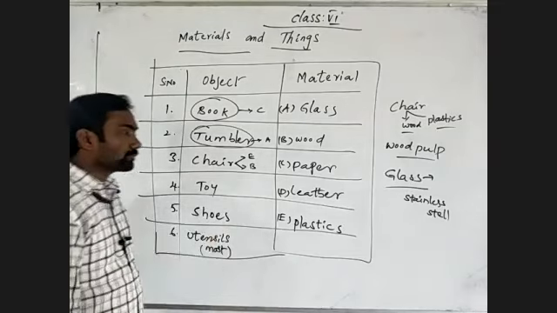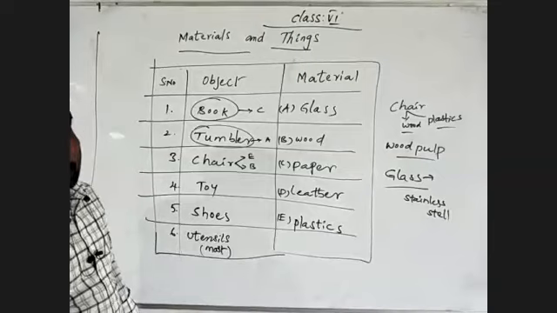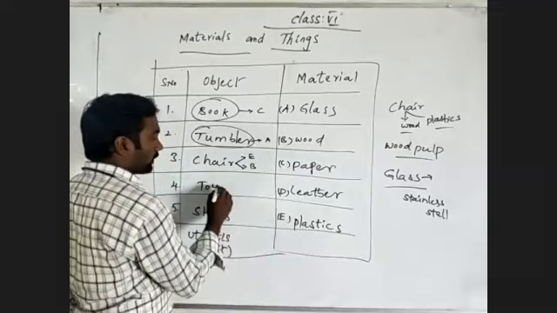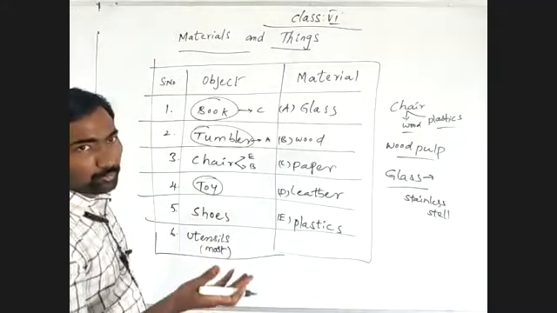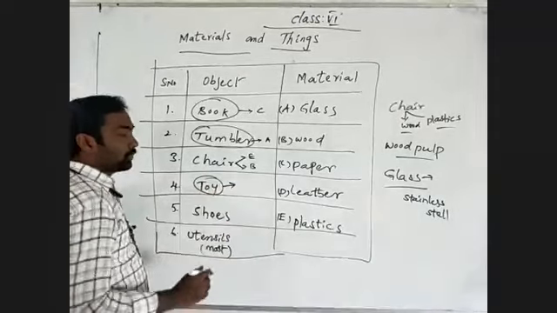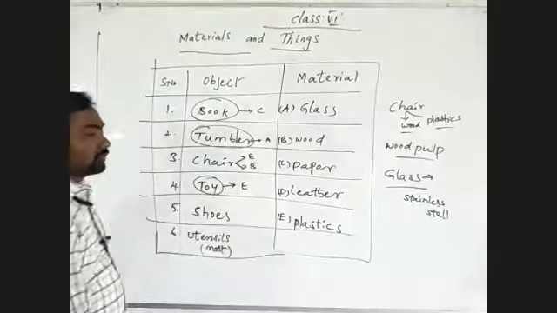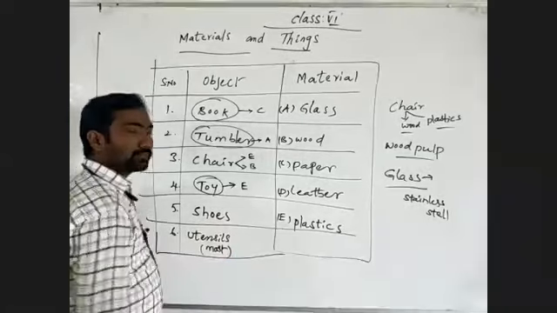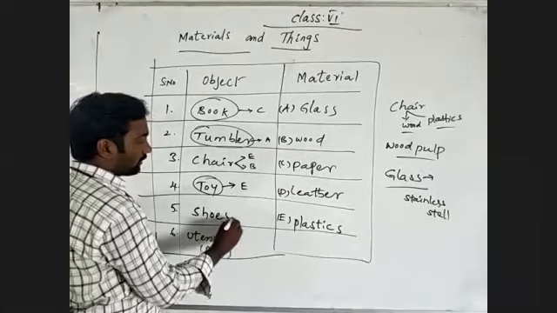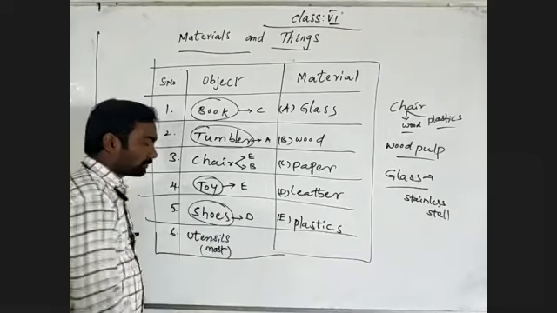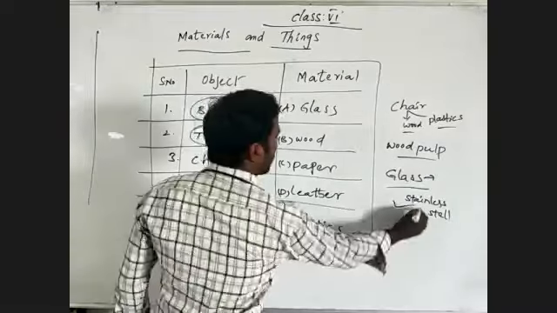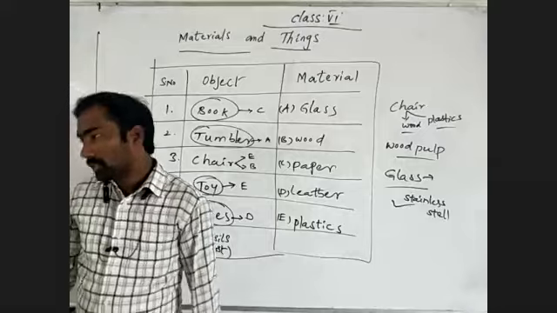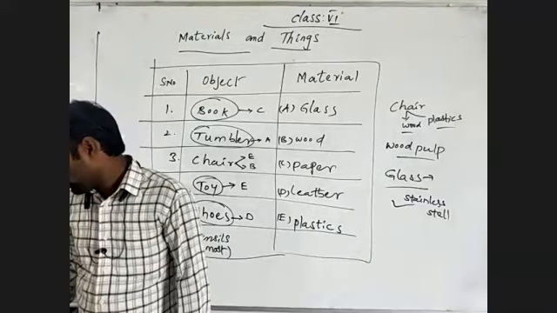And coming to the toy. Toy is made up of what? Generally, toys are made up of plastic. Toys are what children use to play, and those toys are made up of plastic. Okay, and shoes. Shoes are made up of what? Shoes are made up of leather. It is one of the substances. So utensils are most often made up of stainless steel. Most utensils and kitchenware are made up of stainless steel.